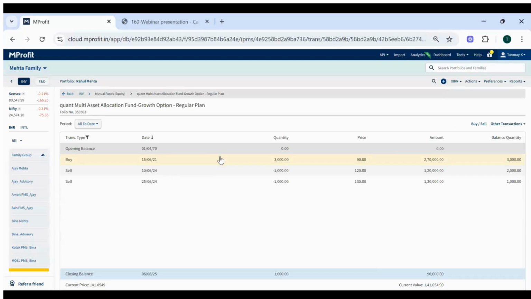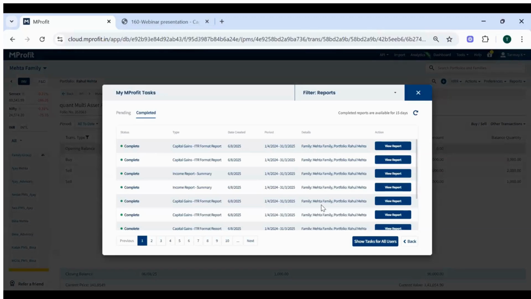As you see on the screen, the purchase was in June 2021, and there are two different sell transactions. Now both are before the cutoff date, that is 23rd of July 2024. Let's generate the report and see the taxation for this, the capital gain calculation.